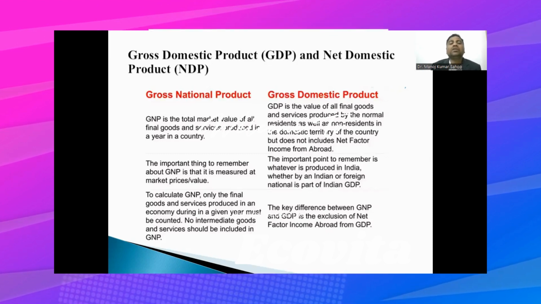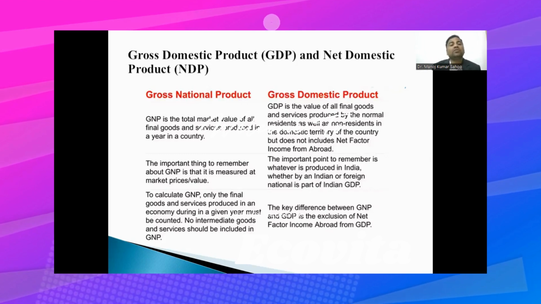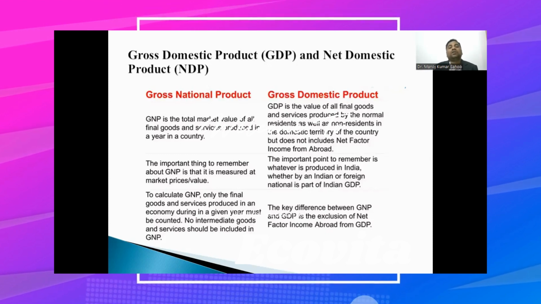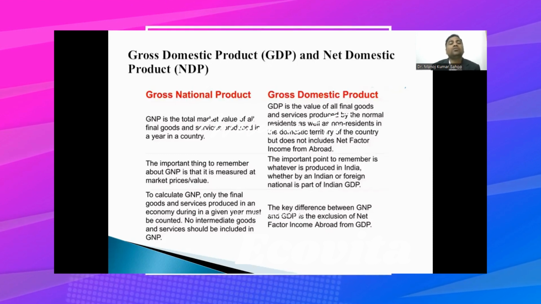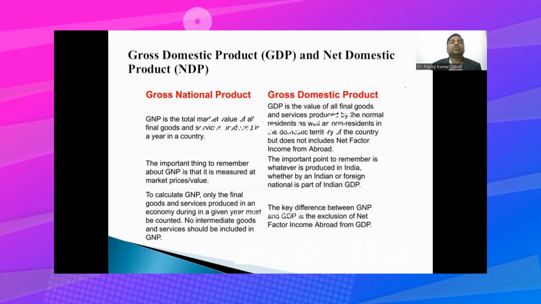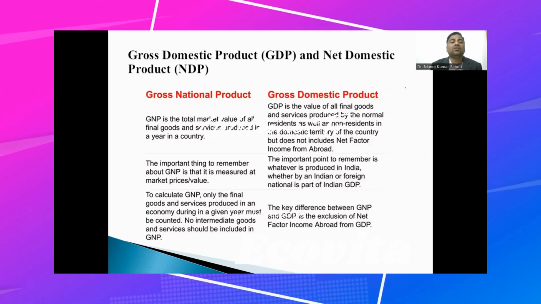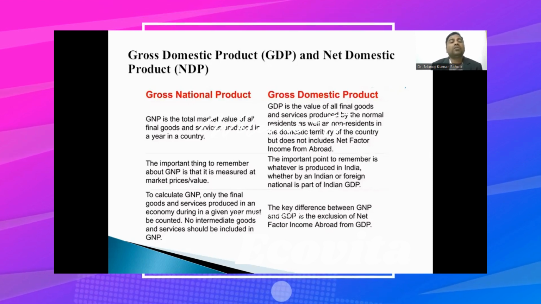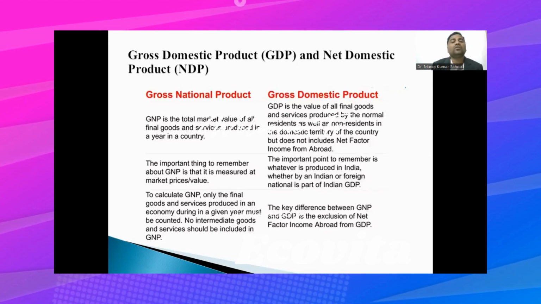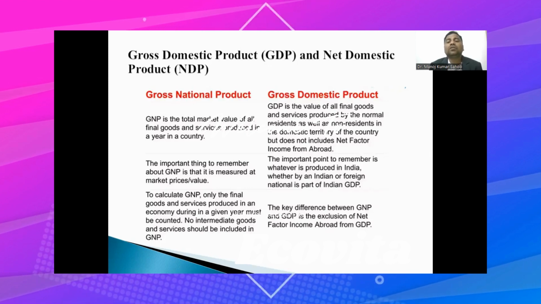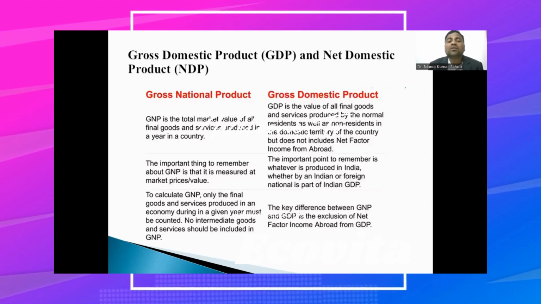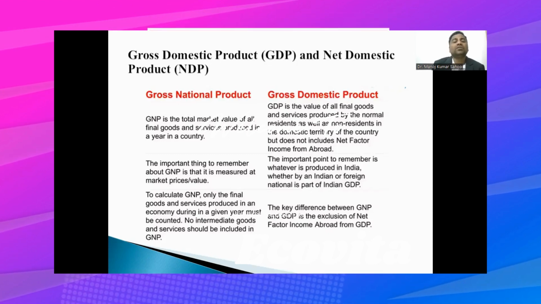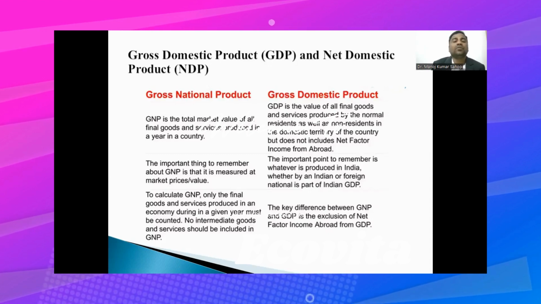And what is the GNP? GNP is the total market value of all the final goods and services produced in a country in a year. The money value of all the goods and services produced in our country within one year, we will total it. That means here only the Indians, whatever we are producing, will be calculated in the gross national product. Here, residents and non-residents is the question; only the Indians, only the residents of India, whatever production they do, that will be calculated in GNP.